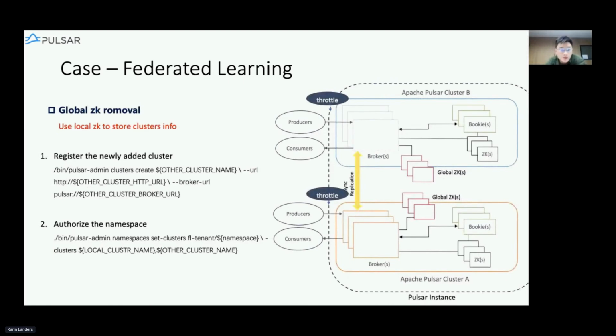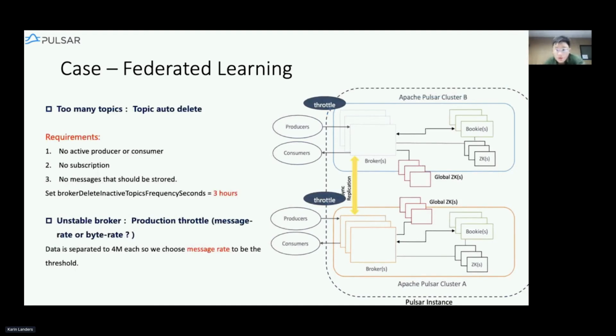Okay, so how do we remove the global ZK? First, we have to register the newly added cluster in our local cluster. This can be done by the Pulsar domain. And then we need to authorize the namespace to the other cluster. By doing this, we don't need the global ZooKeeper anymore, because we have the information in our local ZooKeeper.